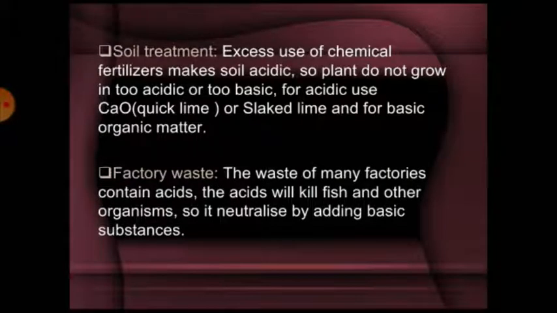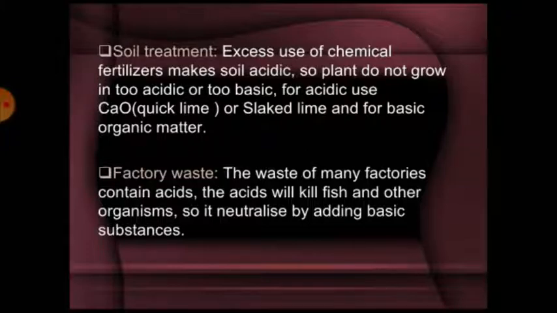Soil treatment. In the soil, excess use of chemical fertilizers makes the soil acidic, so plants do not grow. If the soil is too acidic or too basic, for acidic soil use calcium oxide, quicklime, or slaked lime, Ca(OH)2, and for basic soil, organic matter.